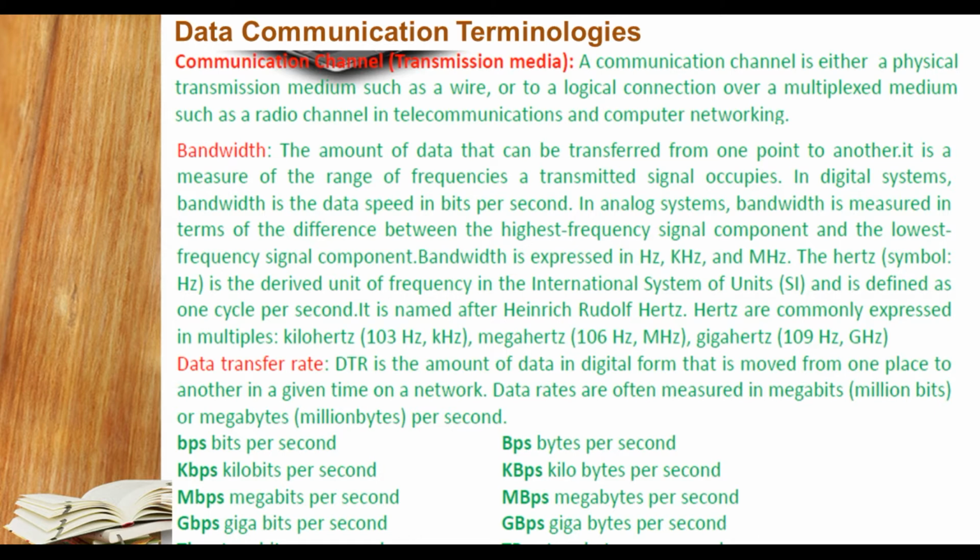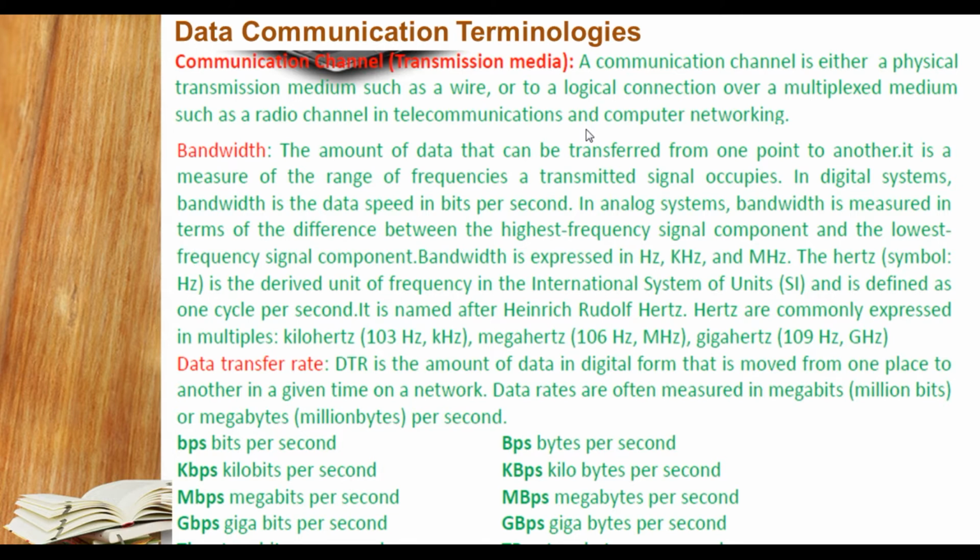And now we will understand what is bandwidth. The amount of data that can be transferred from one point to another point is a measurement of the range of frequency that a transmitted signal occupies. In a digital system, bandwidth is the data speed in bits per second. In an analog system, bandwidth is measured as the difference between the highest frequency signal component and the lowest frequency signal component. Bandwidth is expressed in hertz, that is Hz, kilohertz, that is kHz, and megahertz, that is MHz.